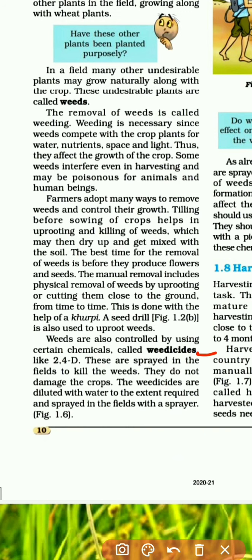So how can we use the weedicide? It is sprayed in the fields to kill the weeds. They do not damage the crops. The weedicides are diluted by water to the extent required and sprayed in the fields with a sprayer. So these are harmful chemicals, but they do not damage the crops. Why?